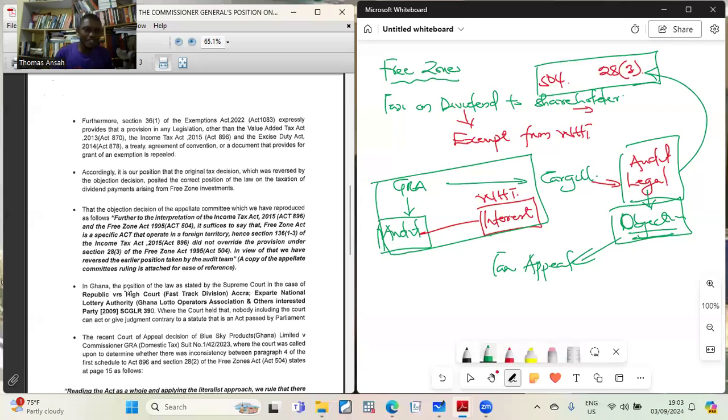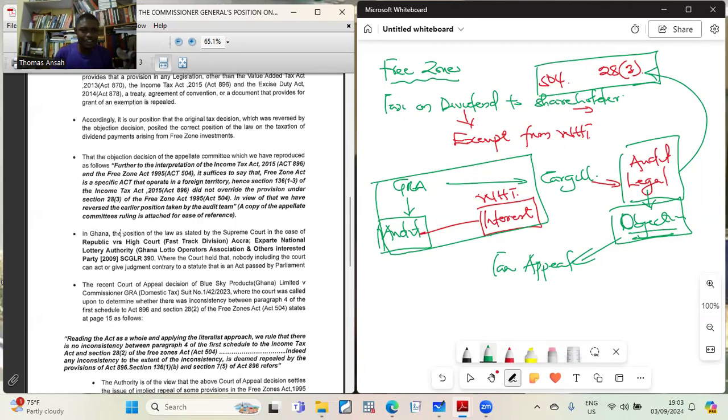Now, the Commissioner therefore says that in Ghana, the position of a tax law was stated by the Supreme Court in the case of the Republic versus the High Court, Fast Track Division, Accra, ex parte National Lottery Authority, Ghana Lotto Operators Association, and other interested parties.